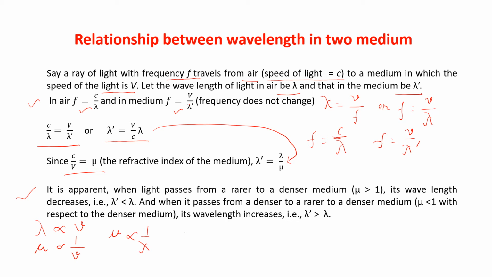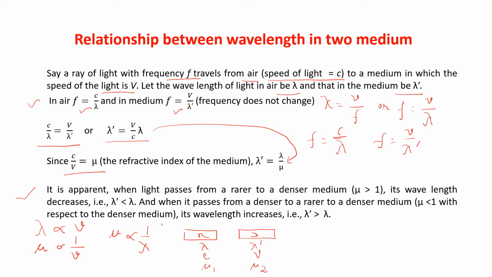Now suppose you have two media. One is a rarer medium, another is a denser medium. Suppose in the rarer medium the wavelength is lambda and in the denser medium the wavelength is lambda dash. In the rarer medium the speed of light is c and in the denser medium the speed of light is v. In the rarer medium the refractive index is mu1 and in the denser medium the refractive index is mu2.